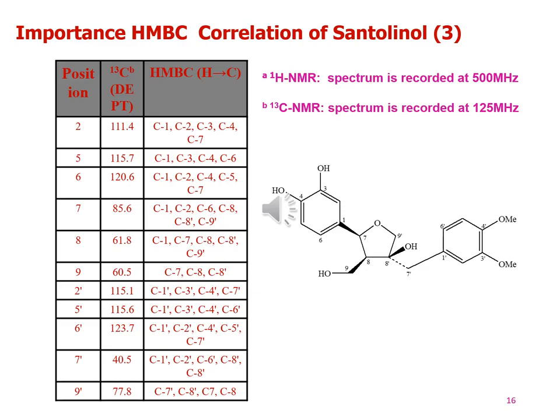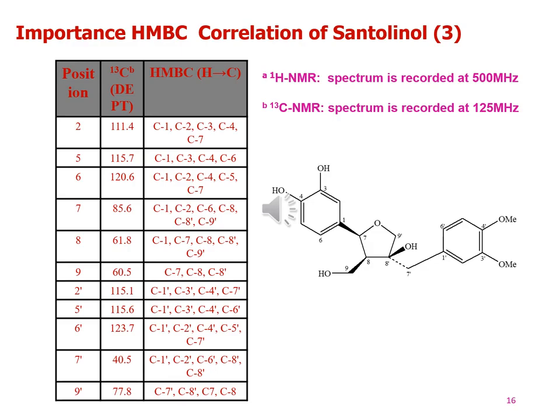Proton 2 prime shows correlation with carbon 1 prime, carbon 3 prime, carbon 4 prime and carbon 7 prime. Proton 5 prime shows a correlation with carbon 1 prime, carbon 3 prime, carbon 4 prime and carbon 6 prime. Proton 6 prime shows a correlation with carbon 1 prime, carbon 2 prime, carbon 4 prime, carbon 5 prime and carbon 7 prime.